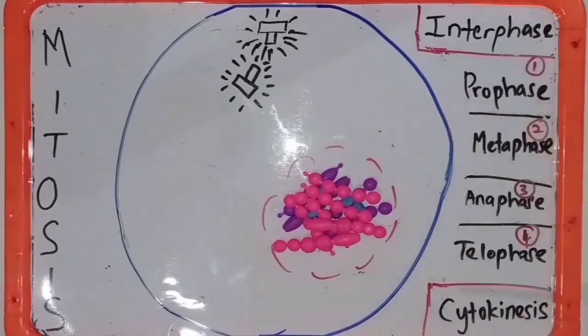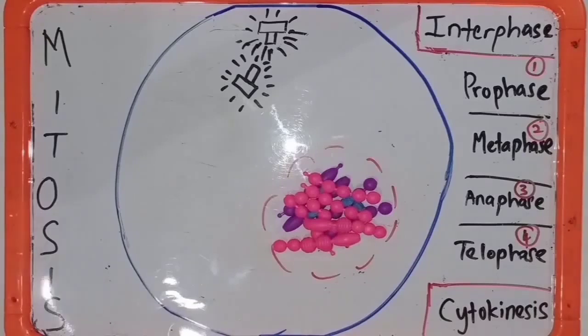The cell cycle consists of interphase and M phase. Interphase consists of three subphases: G1, S, and G2. Then it is followed by M phase. M phase consists of mitosis and cytokinesis. Therefore, mitosis is one part of the M phase of the cell cycle.